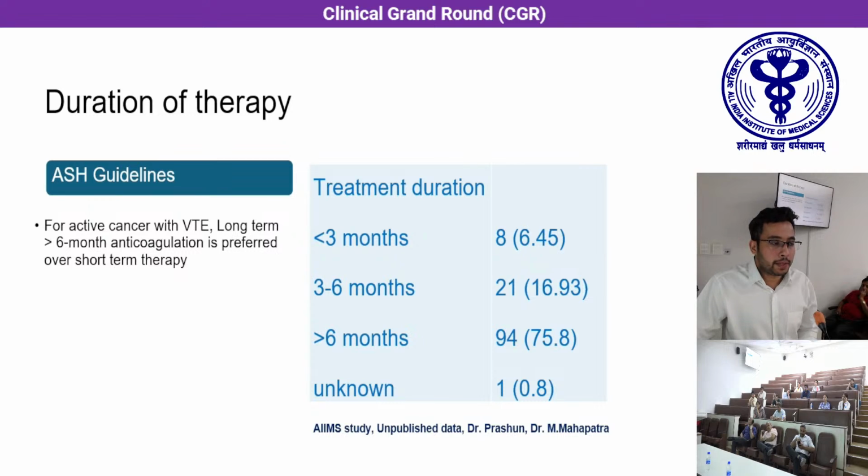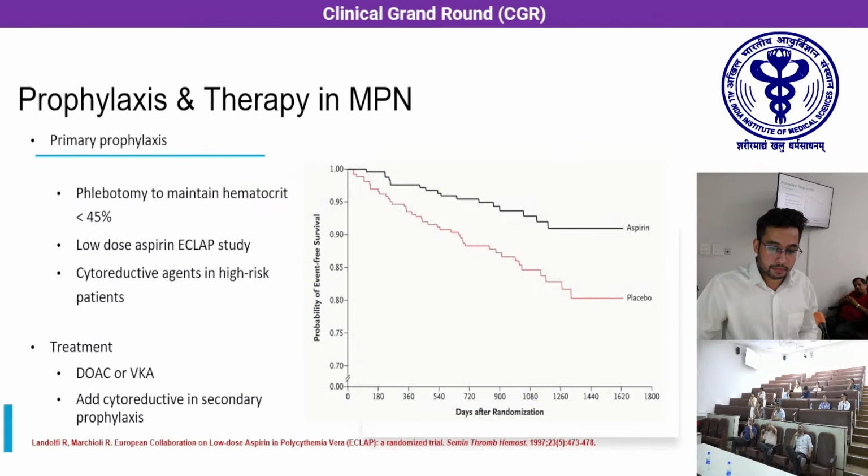Now, duration of therapy, as I've already told, the total duration of therapy is a minimum of 3 to 6 months, but patients who have active disease will require a longer term, that is more than 6 months of anticoagulation, over a short term therapy. And you can see that most of the patients at our center who have a malignancy have been given a total duration of therapy of more than 6 months, as seen in around 75% of the cases.